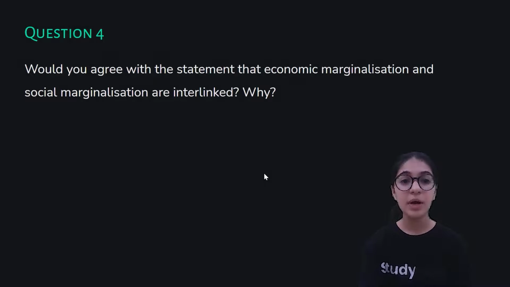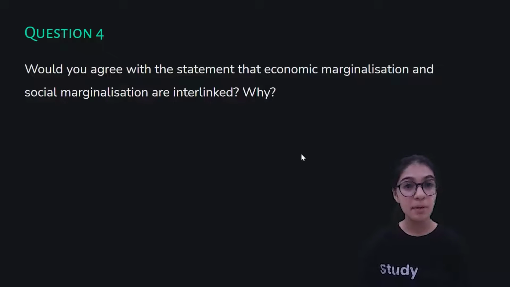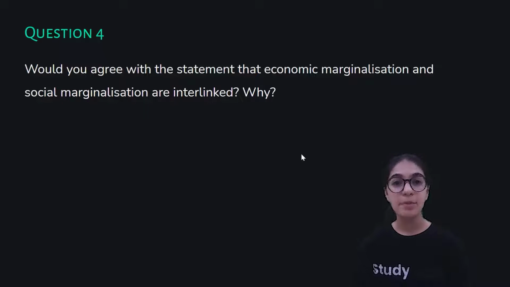Okay, would you agree with the statement that economic marginalization and social marginalization are interlinked, and why? Yeah, I do agree with the statement that economic marginalization and social marginalization are interlinked. Let's understand why. So let's take the example of Adivasis.